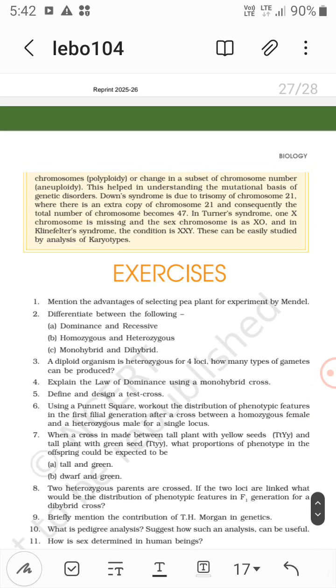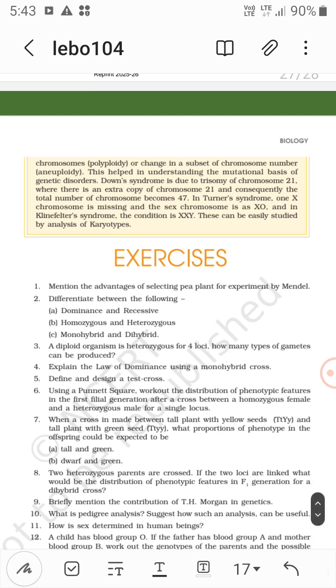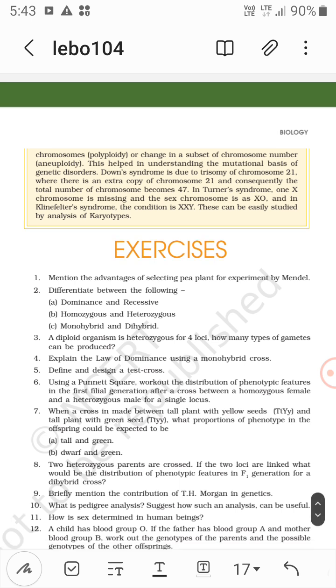Now Down syndrome is due to the trisomy of chromosome 21, where there is an extra copy of chromosome 21, and consequently the total number of chromosomes becomes 47. So it should be 46, but due to the extra copy of chromosome 21, it gets 3 and the total becomes 47. In Turner syndrome, one X chromosome is missing and the sex chromosomes are XO. So 44 autosomes are present, and the sex chromosomes should be XX, but one is deleted, so XO.